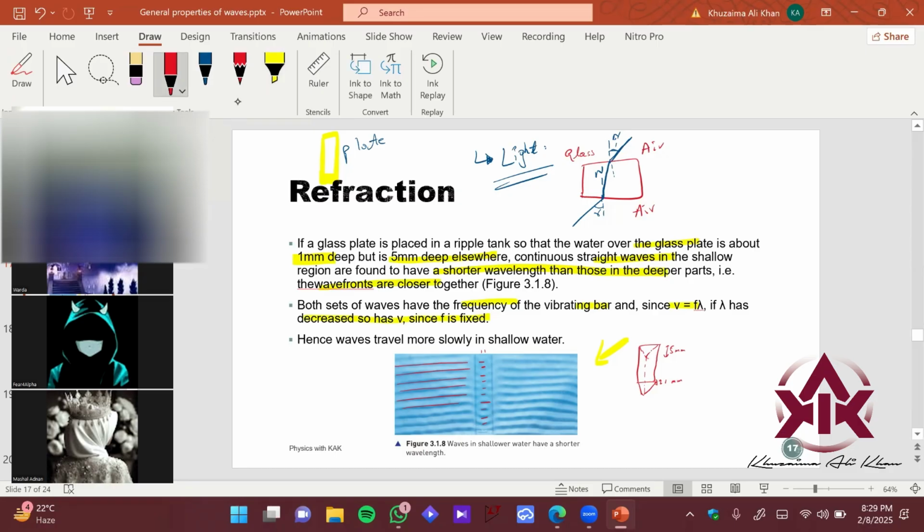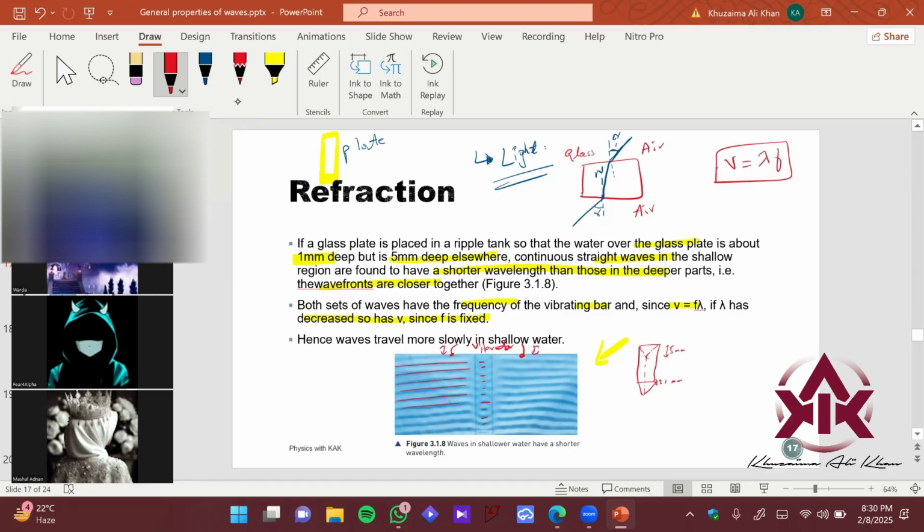So we have this scenario that speed equals lambda f, which we have learned in the last lecture, right? So what is happening? We have the speed constant, right? Because we have a vibrator here, let's say, which is basically producing the waves. It vibrates in this direction, right? It's producing the ripples, right?